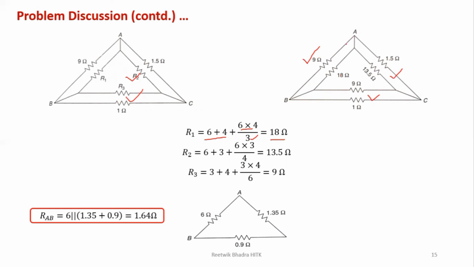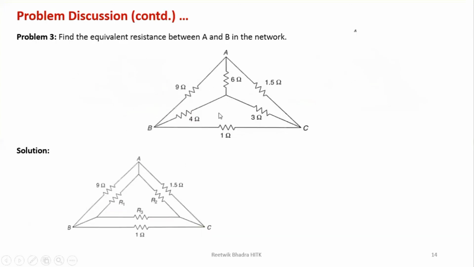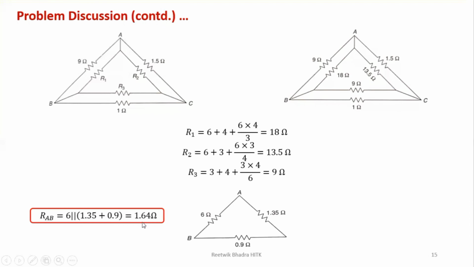Now you need to solve the network between A and B. So in the last network, I'll remove this C because it is of no need. If you remove this C, these two come in series. So you get 0.9 plus 1.35, and that will come in parallel with 6. So that gives you 1.64 ohms. So this is 1.64 ohms between your A and B terminals. So you can easily solve this network in question number 3 into one single resistance, that is 1.64.